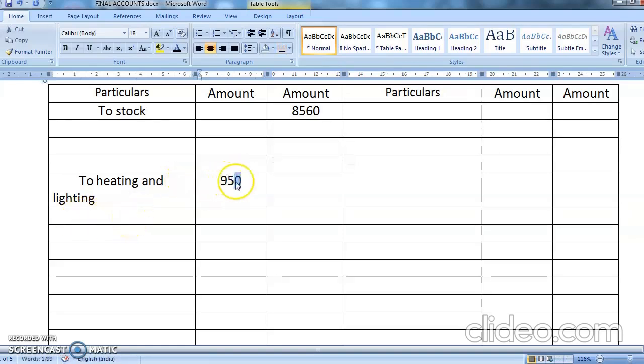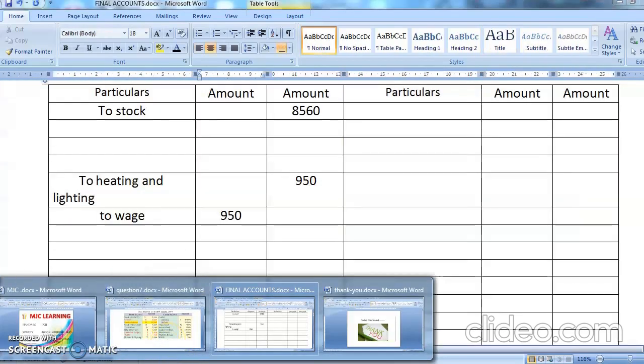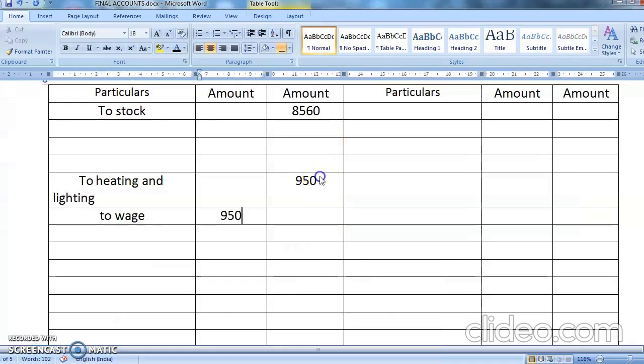Wages is having an adjustment. Okay, students. So 950, and then you're going to write here to wages. Okay, how much is the wages? 950. And what is the amount of heating and lighting? It is 1000. So wages is 950, and this is 1000.